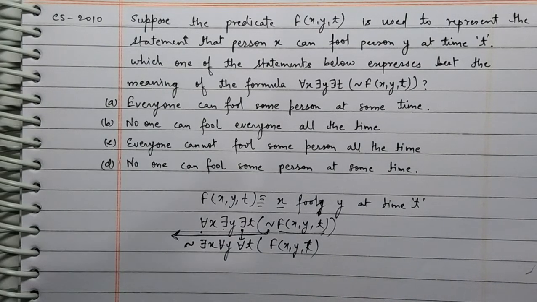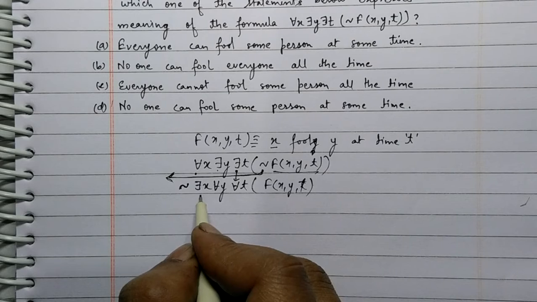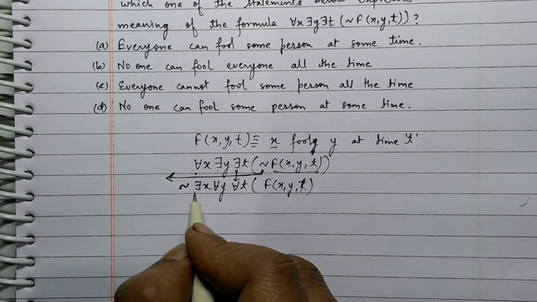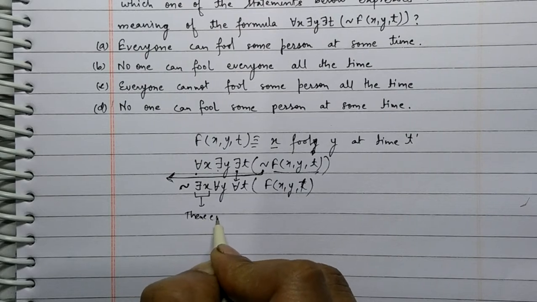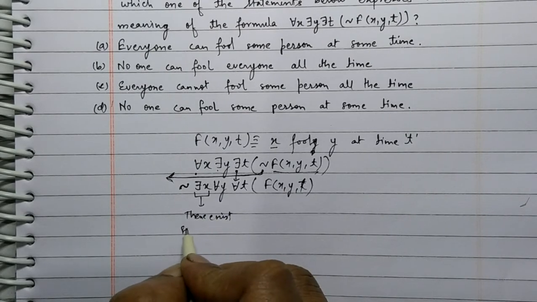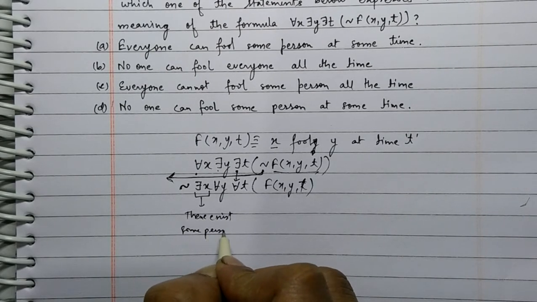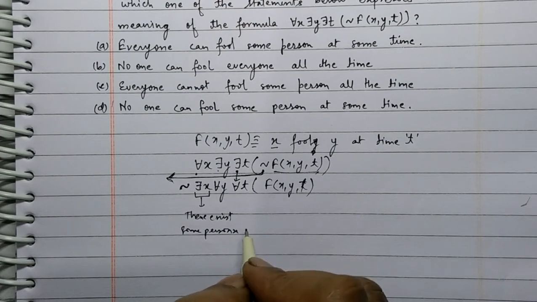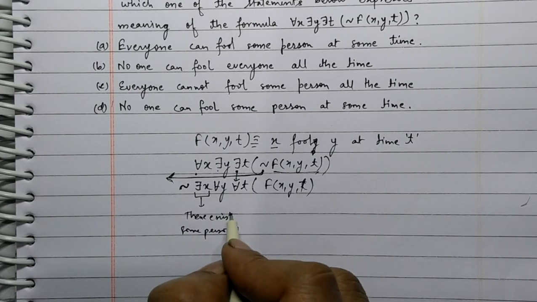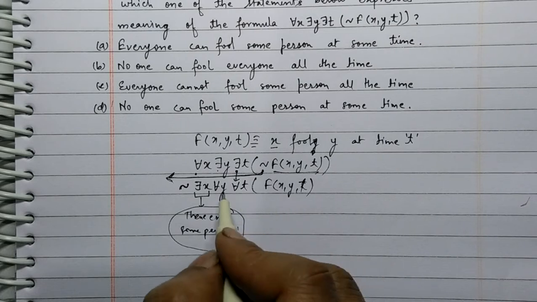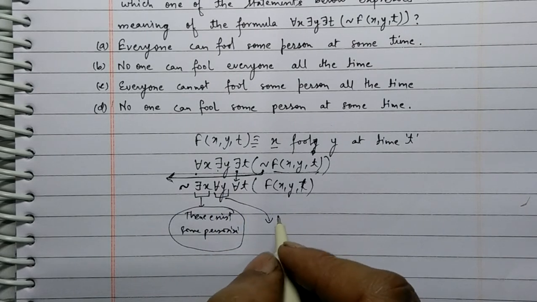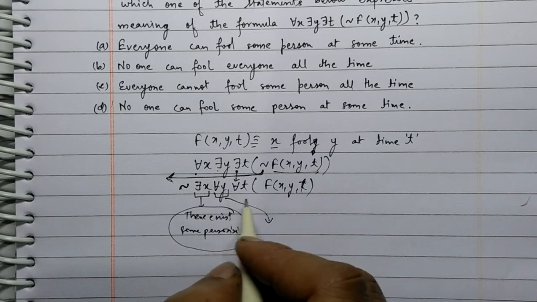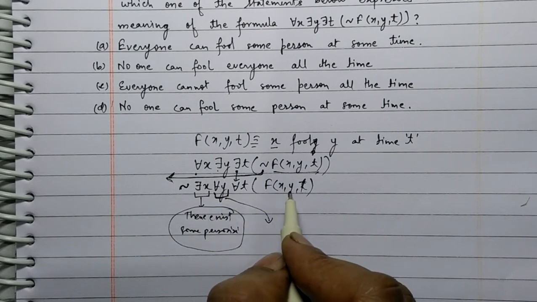Now it says that there exists some person x, for every y. For every y means what?